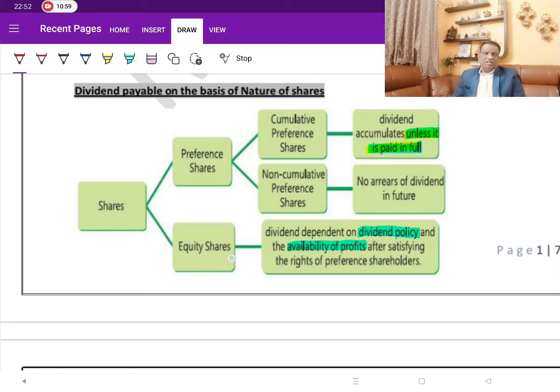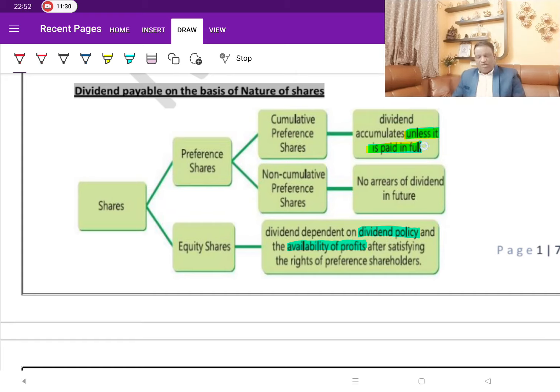And the preference shares are again of two types, cumulative preference shares and non-cumulative preference shares. This being a basic point, I'm not going to dwell too much into it, but still let's cover whatever summary is required. Now the cumulative, as we are aware, for any reason, if the company could not make the payment of dividend for want of funds, then the unpaid dividend gets accumulated. And till what period it accumulates? It accumulates till the time it is actually paid.